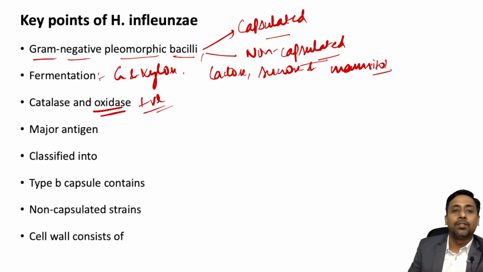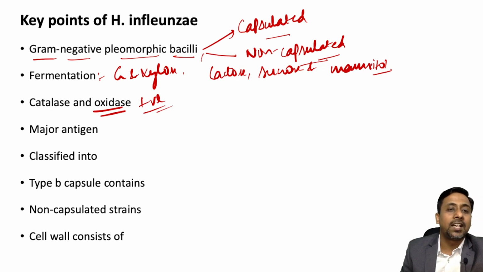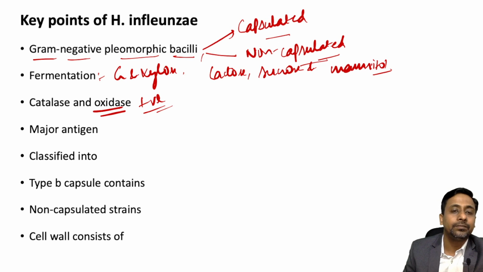I have seen one question asked on this. Catalase and oxidase positive is Hemophilus influenzae too. Not only Hemophilus influenzae, there are other bacteria which are catalase and oxidase positive. It is one of them. You can kindly ignore this spelling mistake.